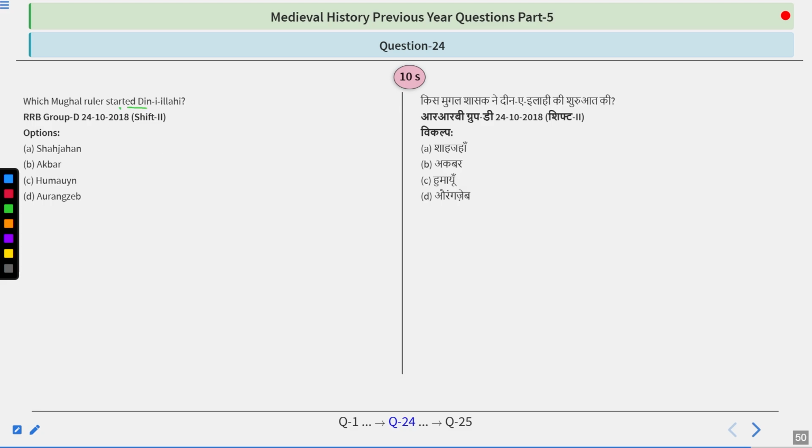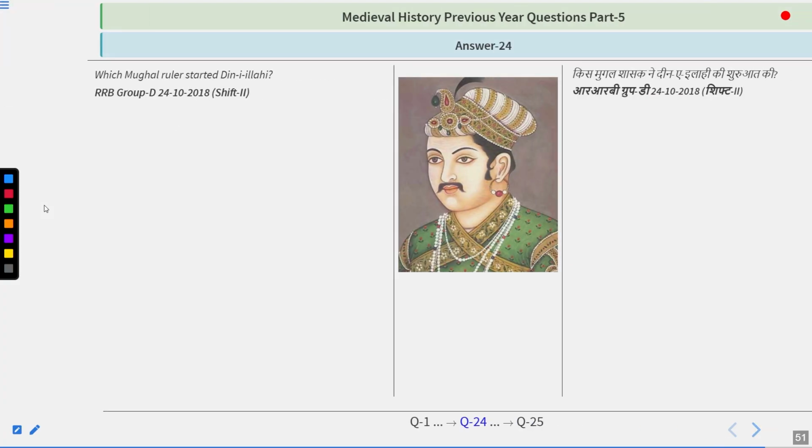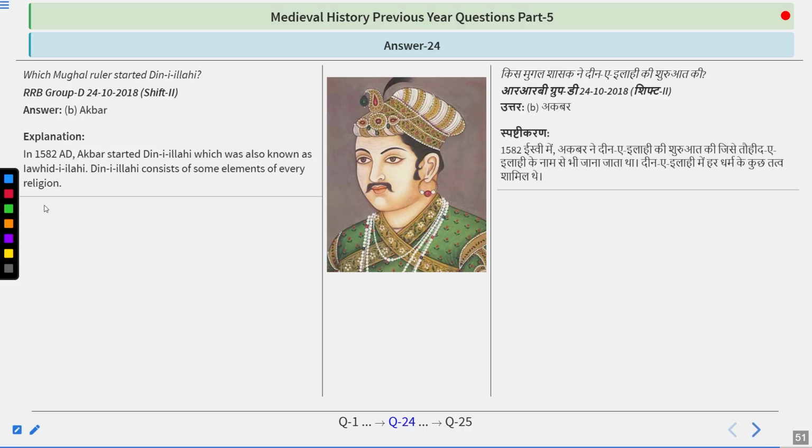Which Mughal ruler started Deen-e-Ilahi? Shah Jahan, Akbar, Humayun, Aurangzeb? And the simple answer is Deen-e-Ilahi was started by Akbar in 1582. Akbar started Deen-e-Ilahi, which was also known as Tauhid-e-Ilahi. Deen-e-Ilahi consists of some elements of every religion. The only Hindu who adopted this religion was Birbal or Mahesh Das.